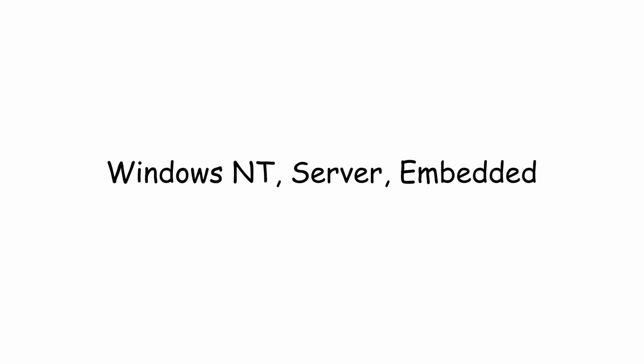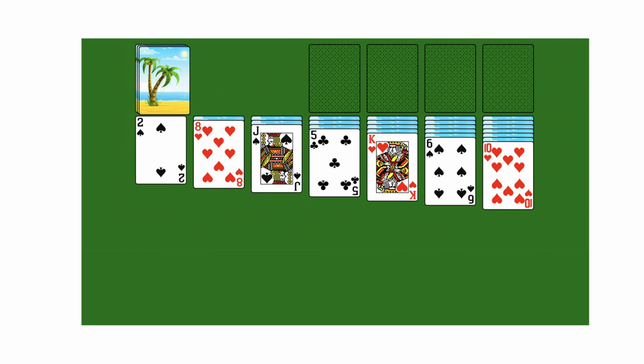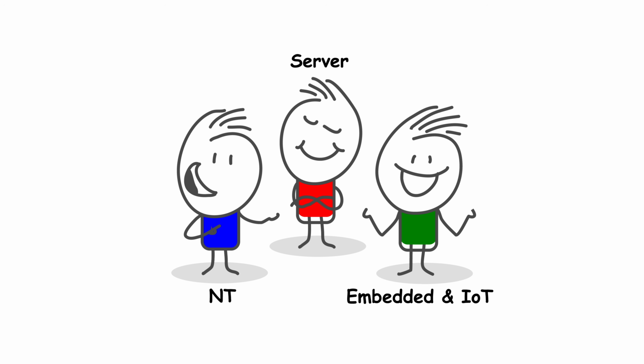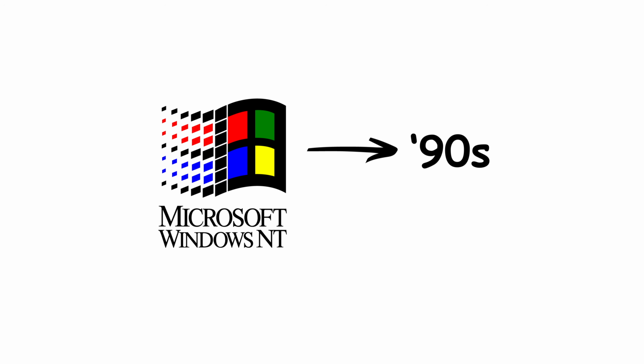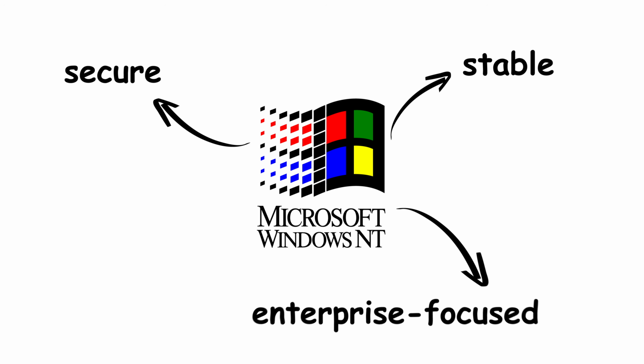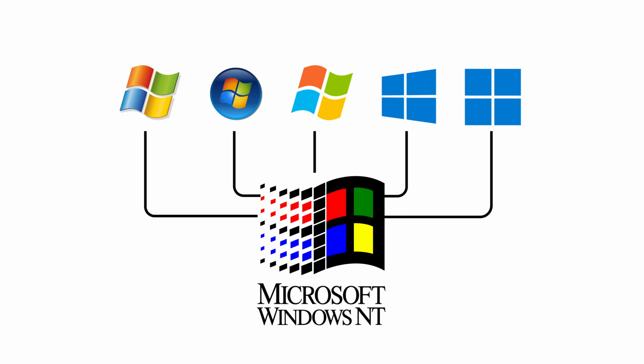Windows NT, Server, Embedded, the invisible heroes. While everyone else was clicking Solitaire, Microsoft built a whole secret family of Windows versions. Windows NT launched in the 90s as a stable, secure, enterprise-focused system. This was the foundation for all modern Windows.